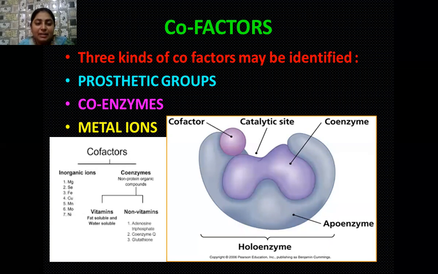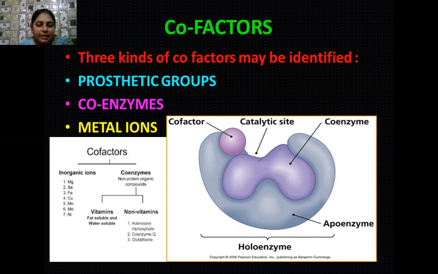Proteins in their special structure, that is the tertiary structure, behave as enzymes. So it is rightly said that all enzymes are proteins in nature, but all proteins are not enzymes. Only when proteins are in their tertiary structure do they behave as enzymes.